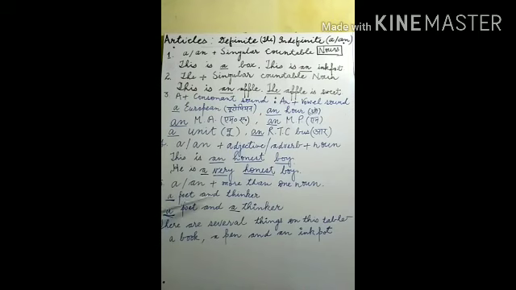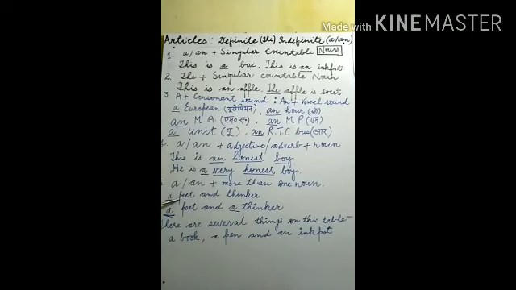What is the meaning of this? The same person is poet and the same person is thinker. It is talking about only one person. And that's why if nouns of this type are there and they are meant for a single person, then we have to apply only one article, a or an.